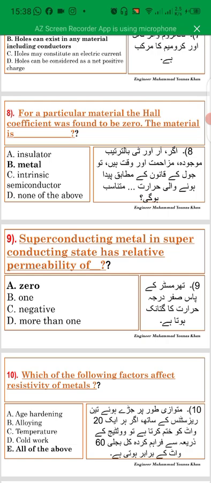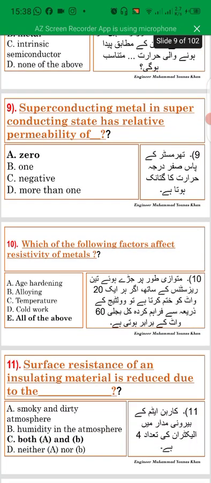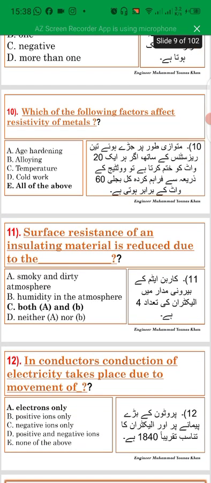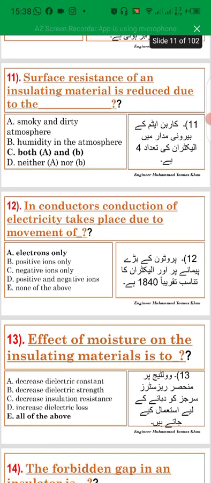The material is metal. Superconducting metal in the superconducting state has relative permeability of 0. Which of the following factors affect resistivity of metal? Age, hardening, alloying, temperature, cold work. Surface resistance of an insulating material is reduced due to the smoky and dirty atmosphere, humidity in the atmosphere.